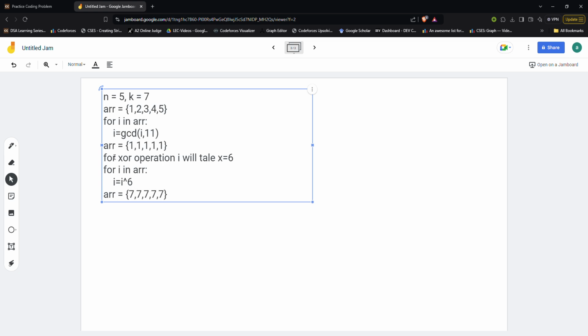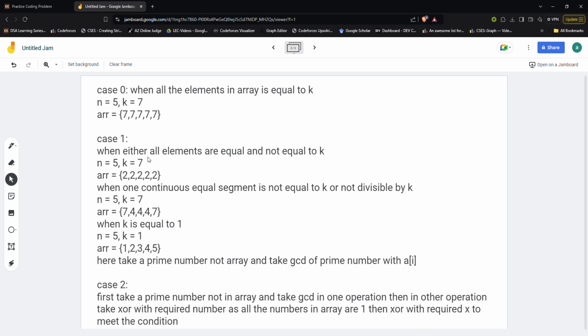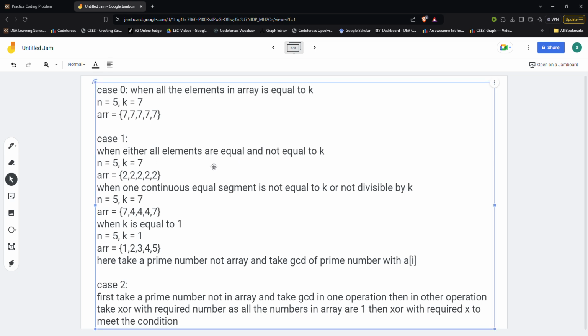So this is the case. This is the value in two operations. Let's say any array is given, in two operations I can make all the values equal to that particular k. So this is how in two cases I can manage it. So the only crux was to find all the cases in which my answer will be 1. So let's consider the cases.